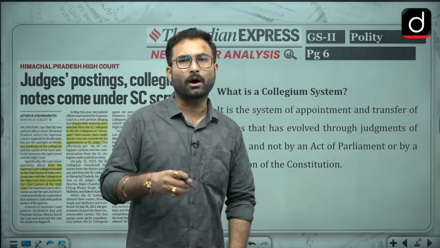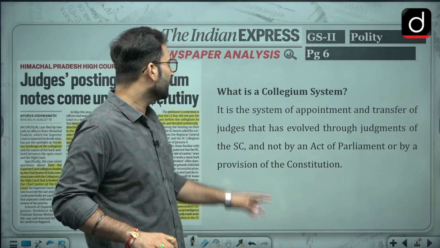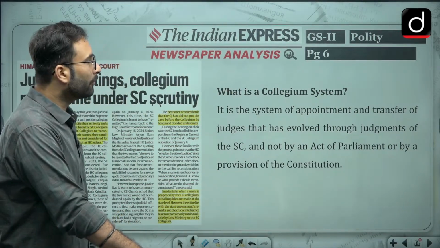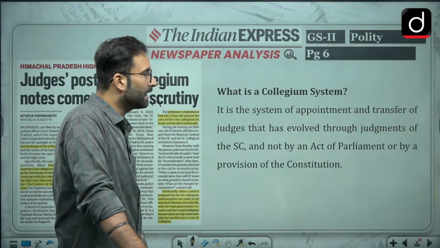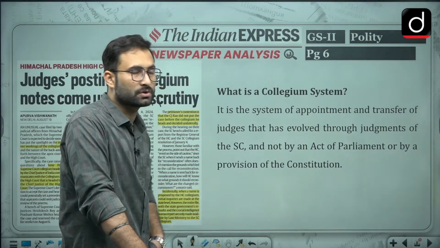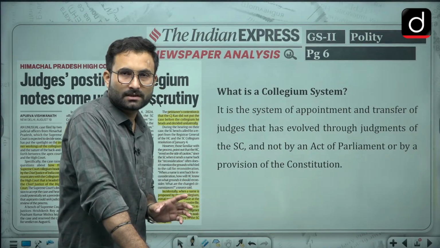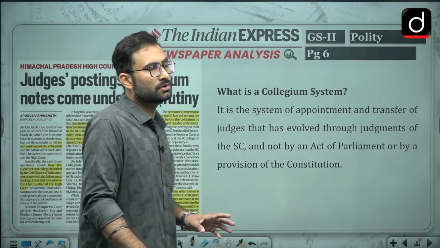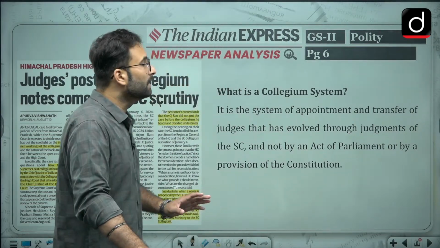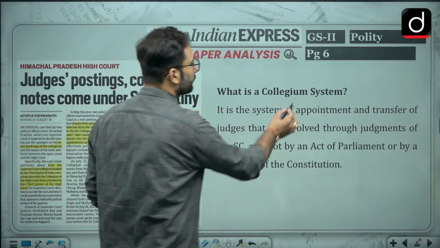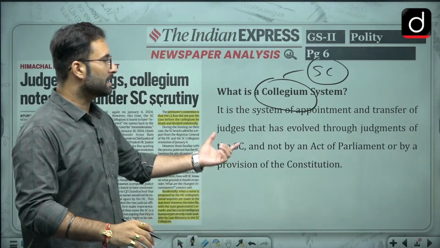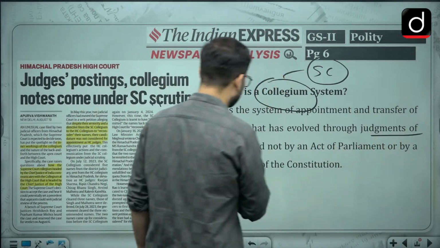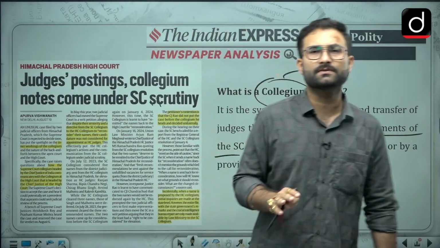We will try to understand how this collegium system came into the picture. The collegium system is a system of appointment and transfer of judges that has evolved through judgments of the Supreme Court, and not by an act of Parliament or by a provision of the constitution. The word collegium has not been mentioned or defined in the constitution, but the authority has been derived from the constitution itself, and this was a construct of the Supreme Court itself. Here you can see it has come through the judgments of the Supreme Court. In that regard, there are 2-3 cases which are quite prominent.